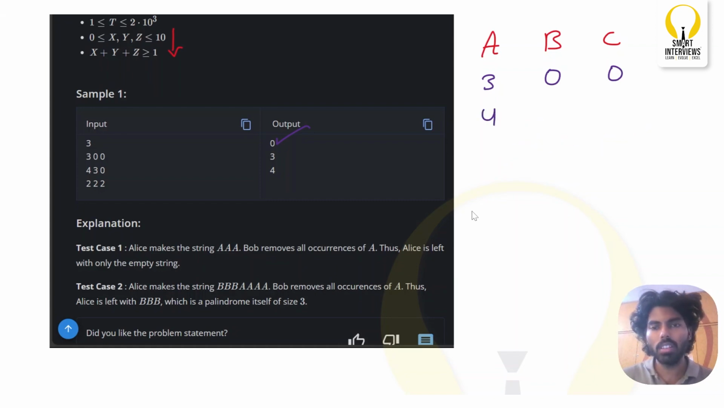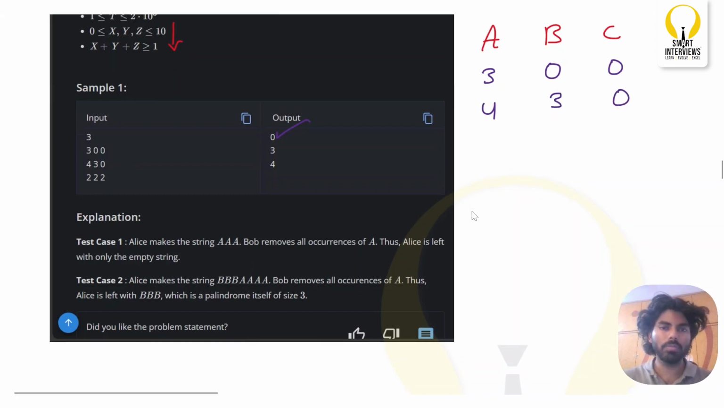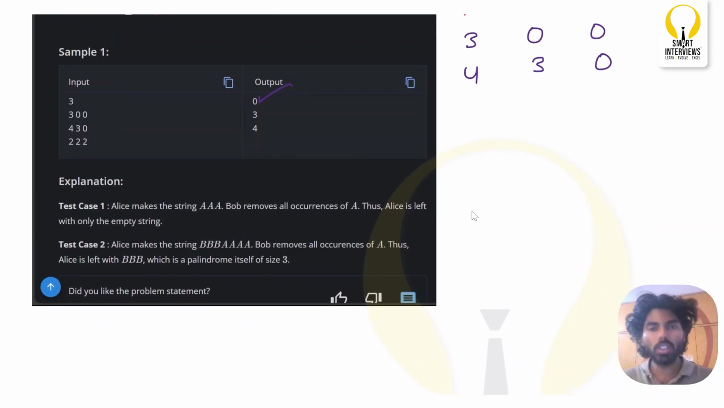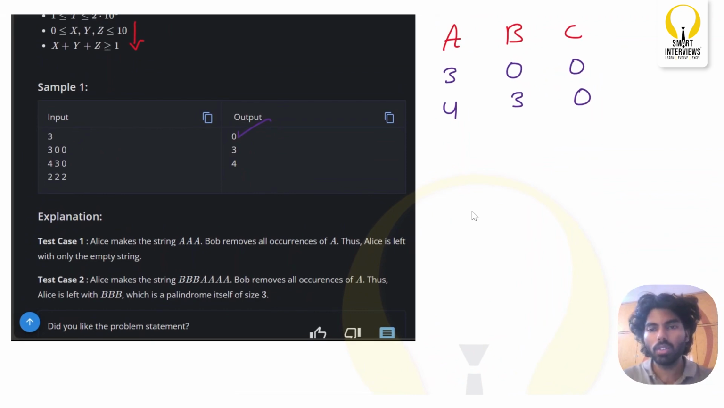So here A count is 4, B count is 3, C count is 0. Okay, so what can Alice do? She can generate a palindromic subsequence with the characters of A and B, using 4 A's and 3 B's. Can she generate a palindrome?